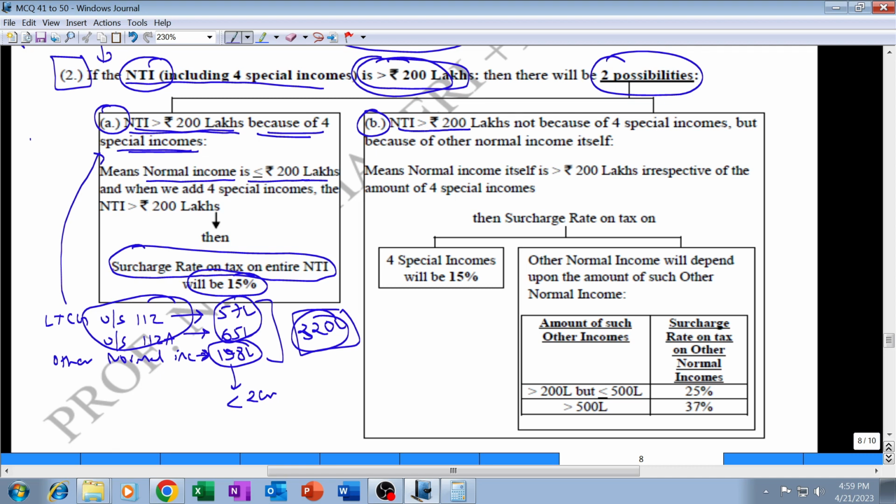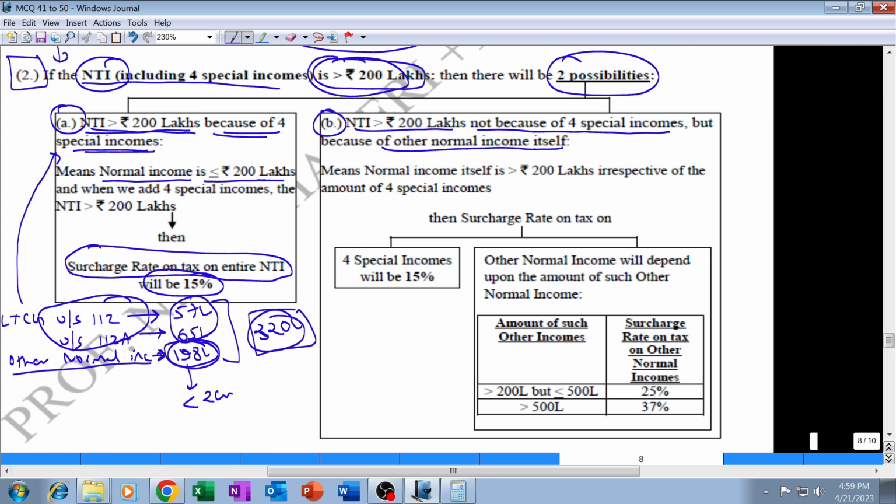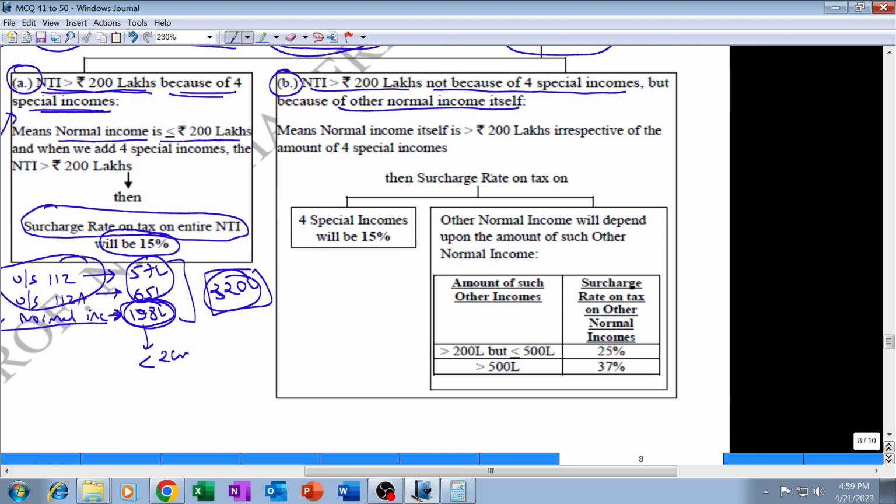However, if the net income exceeded 2 crore rupees including these 4 special incomes, but not because of them, but because the normal income itself was more than 2 crore, then the surcharge rate on normal income would depend upon the amount of other normal income.